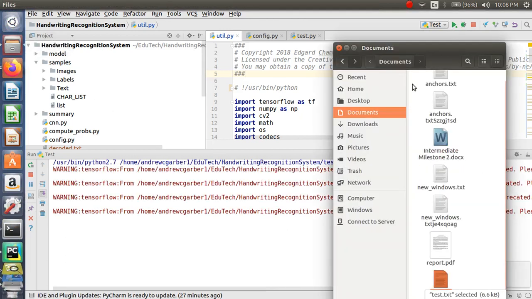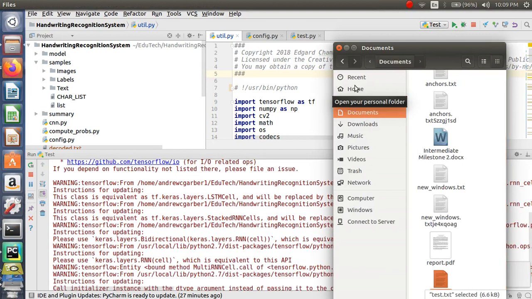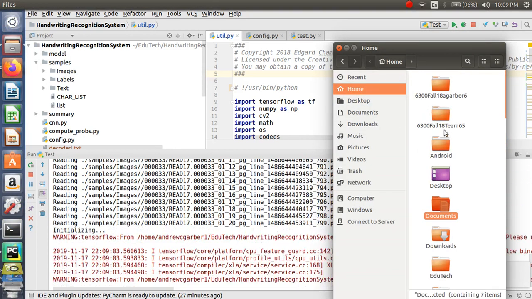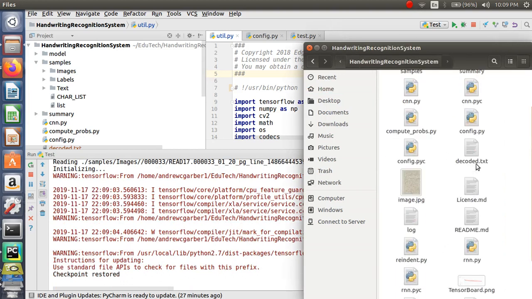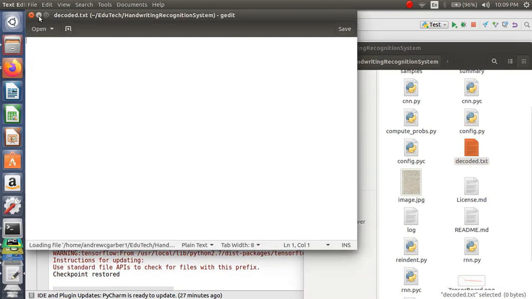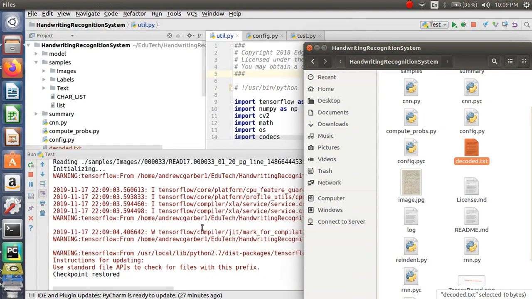And one thing that it's doing is it's going to output into this decoded.txt. So you can open this up now. It's not going to have anything in it yet because it's going to start writing into it. So this actually takes a while because you have a lot of libraries and machine learning working in the background, and it actually took almost 24 hours to train the machine learning algorithm to actually recognize the handwriting on the images.